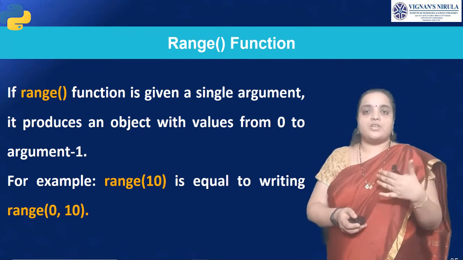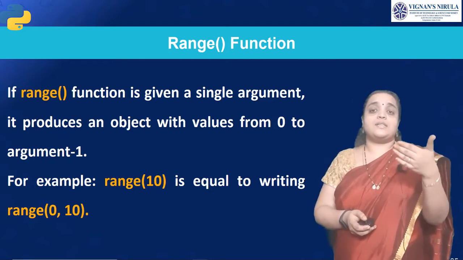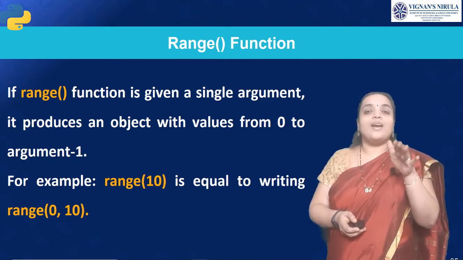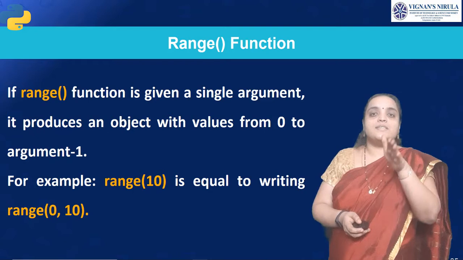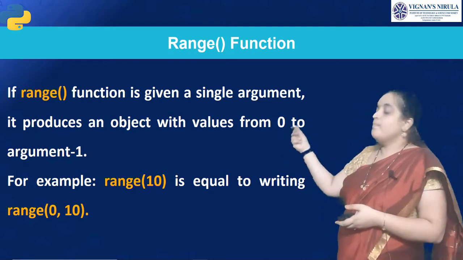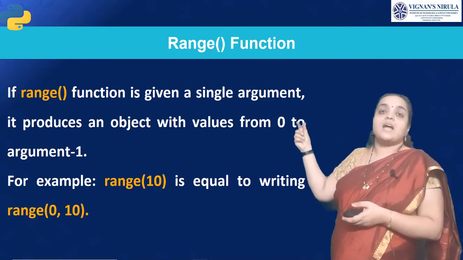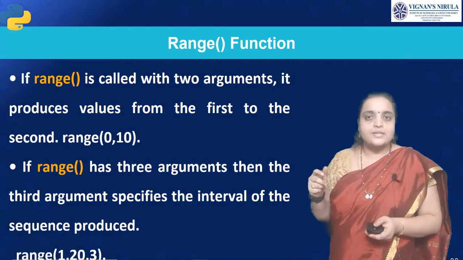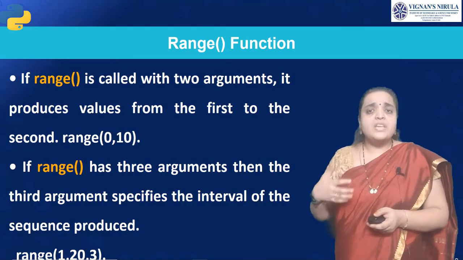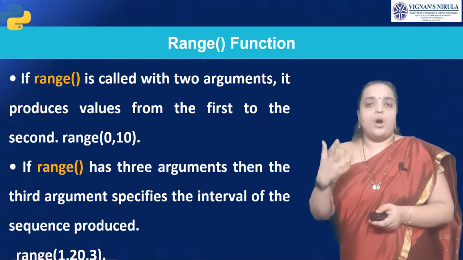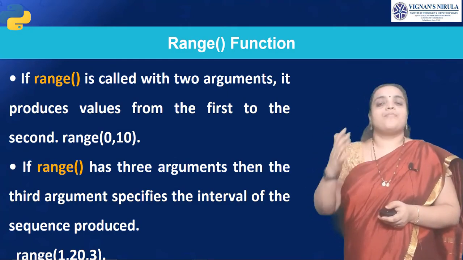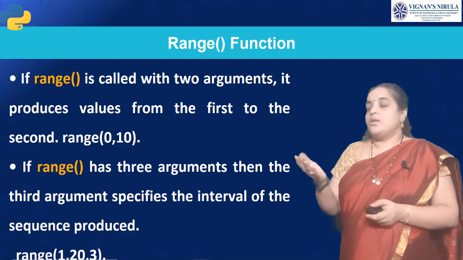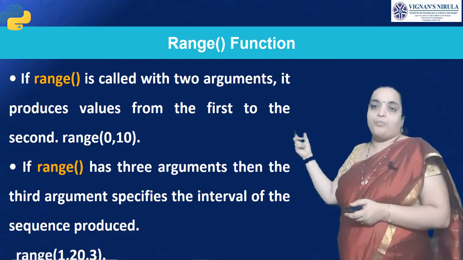In this range function, we can give a single argument. If you give range of 10, then it is equal to range from 0 to 10. It starts from 0 and it ends with 10. Is that clear, students? Then, range is called with 2 arguments. It produces values from the first to the second. So, from 0 to 10, it produces the values.